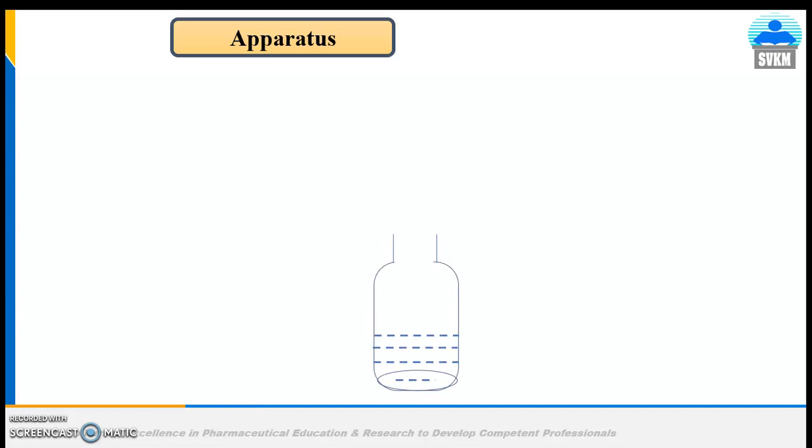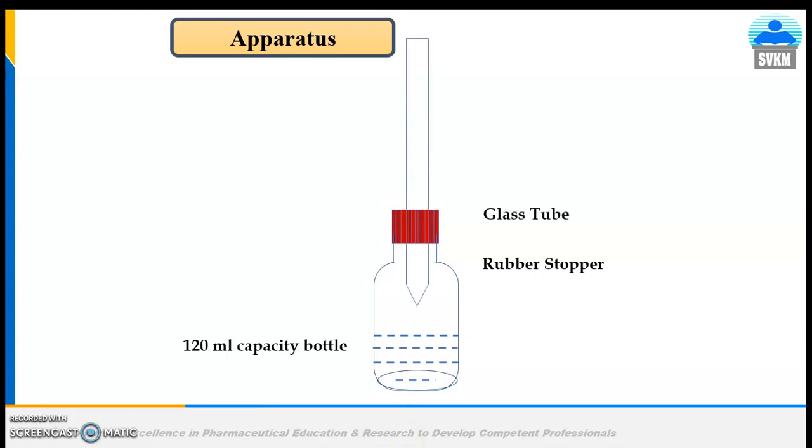Now, the apparatus used in the limit test of arsenic consists of a wide mouth glass bottle capable of holding about 120 ml, fitted with a rubber stopper through which passes a glass tube.